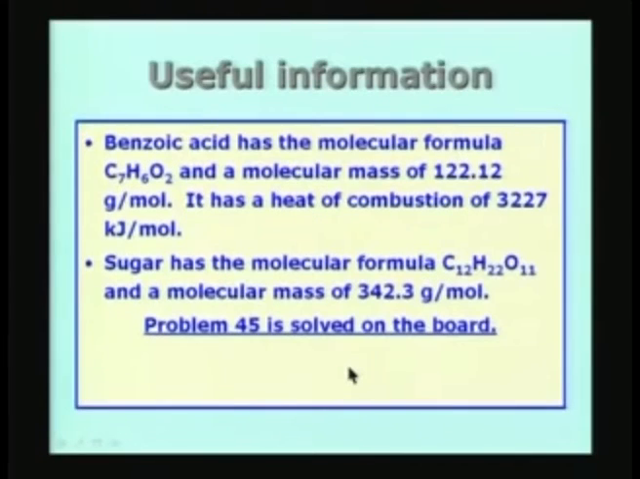Let us look at some of the useful data or useful information. Benzoic acid has the molecular formula C7H6O2 and molecular mass of 122.12 grams per mole, and it has a heat of combustion of 3227 kilojoules per mole. This is known from literature and is supposed to be accurately known. The case of sugar, which I am going to burn in the second experiment, has a molecular formula C12H22O11 and a molecular mass of 342.3 grams per mole. This will be useful for solving the problem. Of course, the problem will be solved on the board.